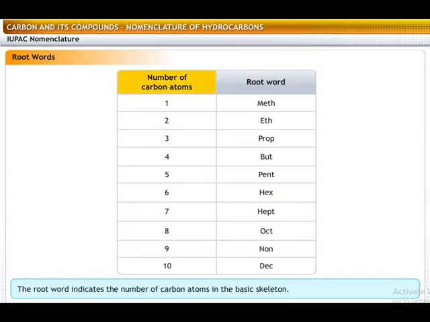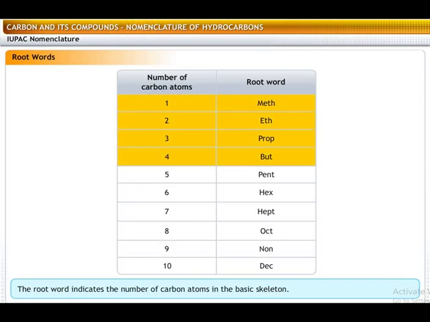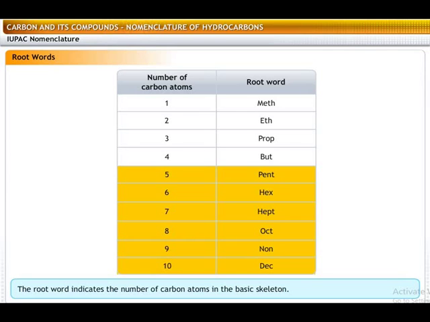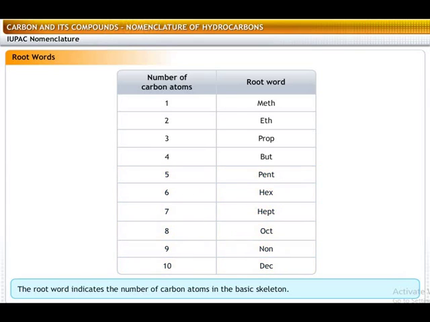The root word indicates the number of carbon atoms in the basic skeleton. The chains that contain up to 4 carbon atoms have special root words which are based on their common name. For chains that have more than 5 carbon atoms, Greek number roots are used as the root words. For instance, when there is 1 carbon atom in the compound, the root word is meth. In case of 2 carbon atoms, the root word to be used is eth. Similarly, if the compound contains 10 atoms of carbon, the root word is dec.